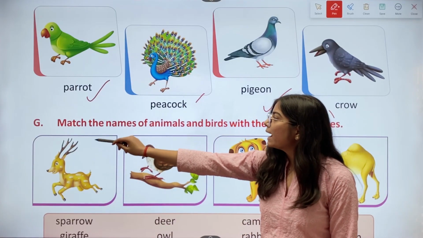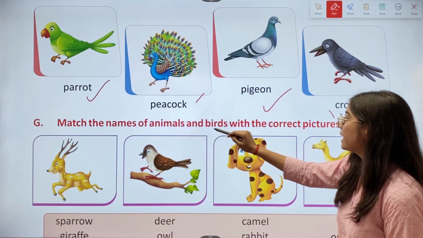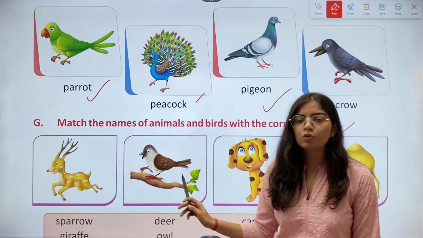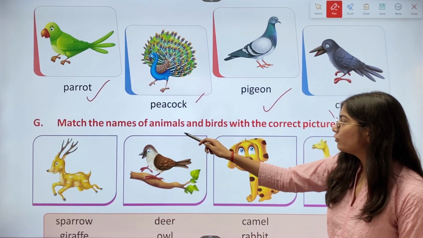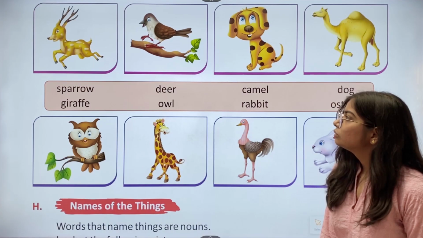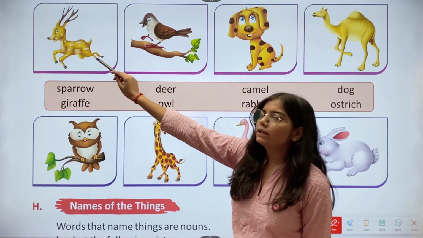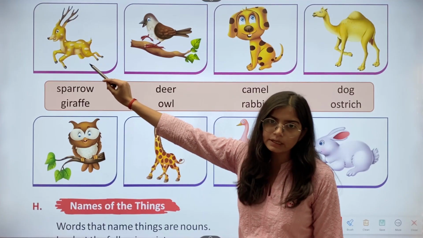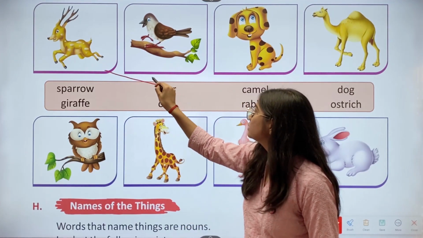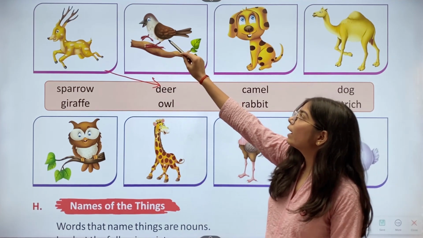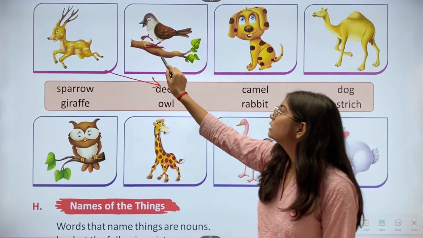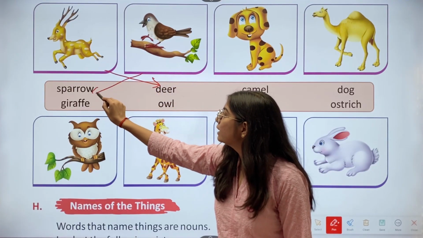Now G, match the names of animals and birds with the correct pictures. So we have to match the name of animals and birds with their correct picture. So in the first one we have the picture of deer. We'll match this with this. In the second one, we have the picture of a sparrow. So we'll match this with this one.